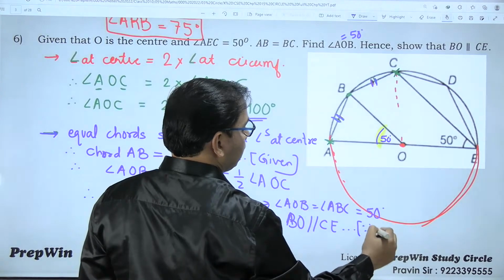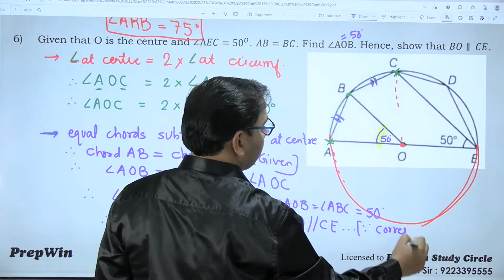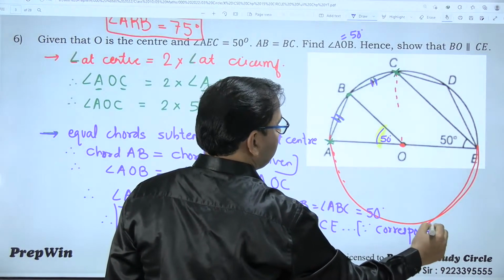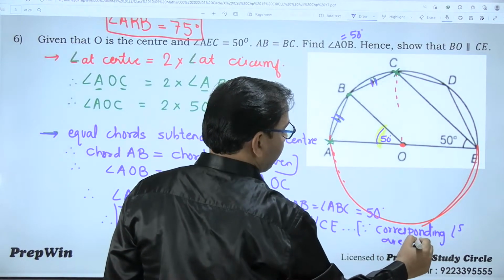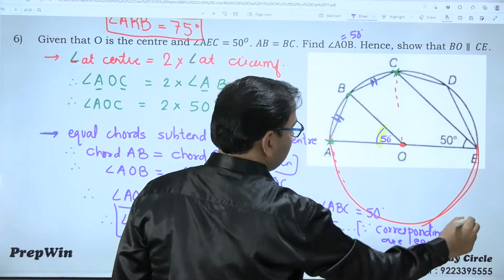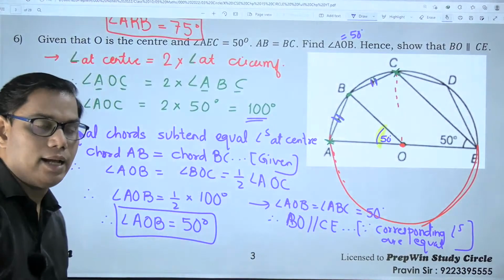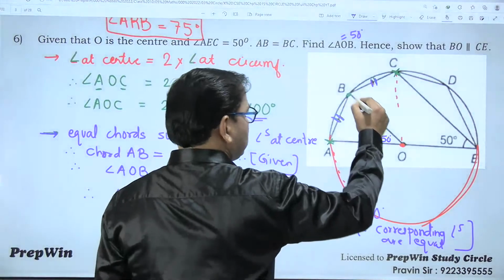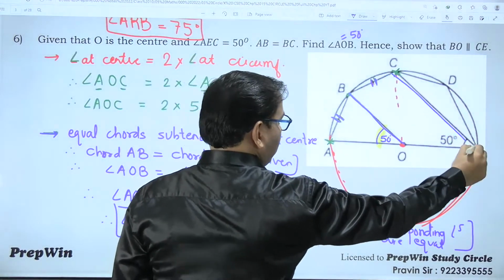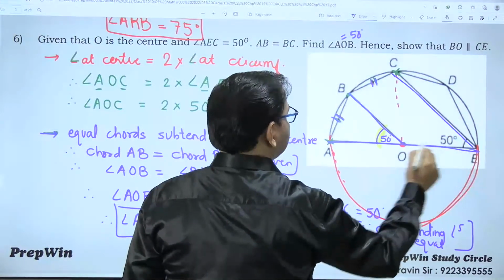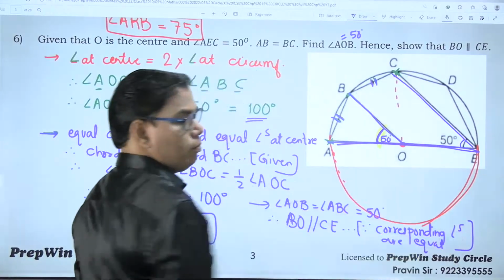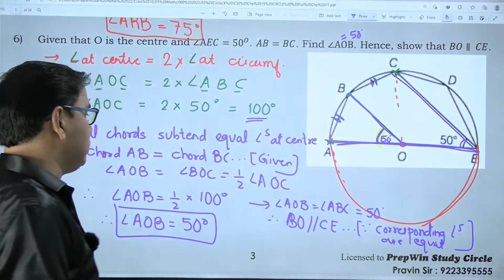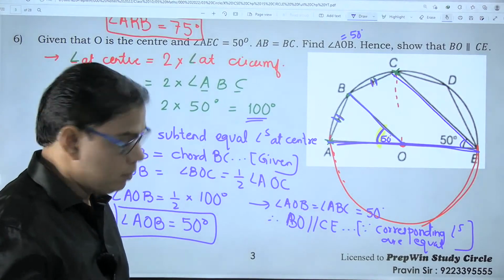The reason is that corresponding angles are equal. When corresponding angles are equal, lines are parallel. These two are lines and the diameter is a transversal. Corresponding angles are equal, so lines are parallel. I hope you know the concept of parallel lines.